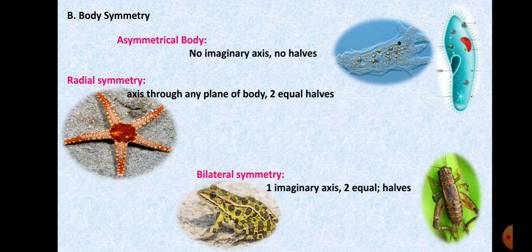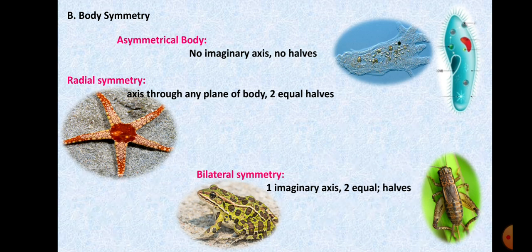Coming to radial symmetry, in this type there is an imaginary cut that passes through the central axis, through any plane of the body. You can see the picture of the organism on your screen. That will give you exact two halves. Starfish is your good example. Now in this case, there are 5 different planes which will pass through the central axis of the body through which you can get two equal halves. Okay, that is your radial symmetry. You can see the 5 different planes.